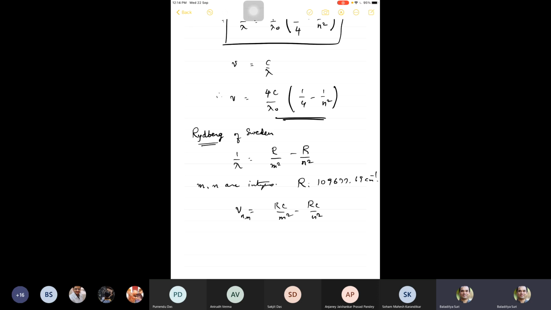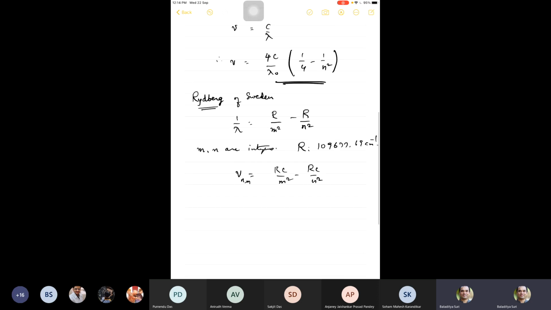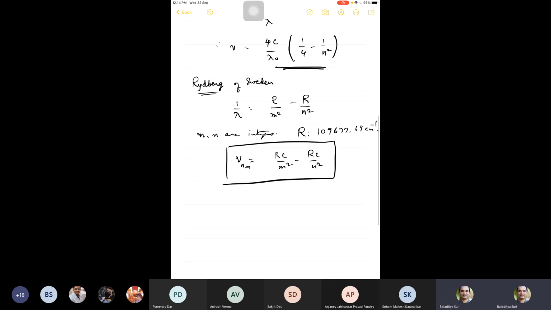So this became very evident, and this was discovered by Rydberg, and this gave a clue to Bohr.